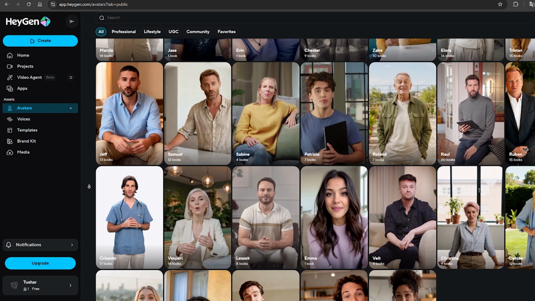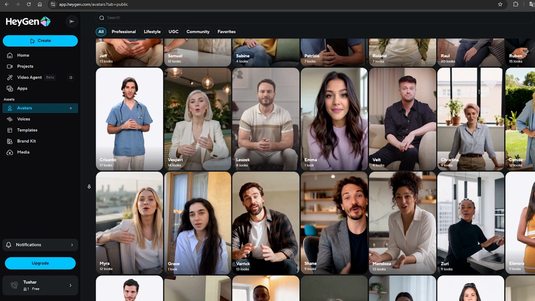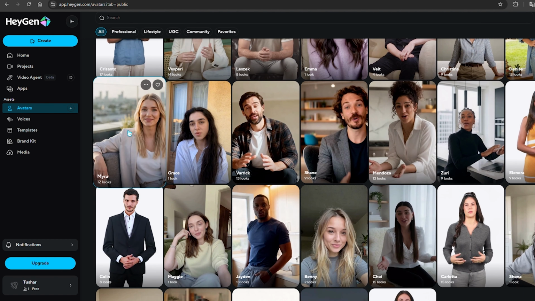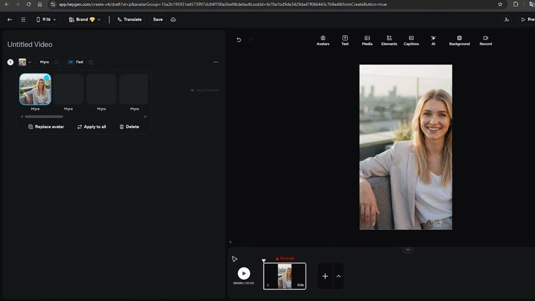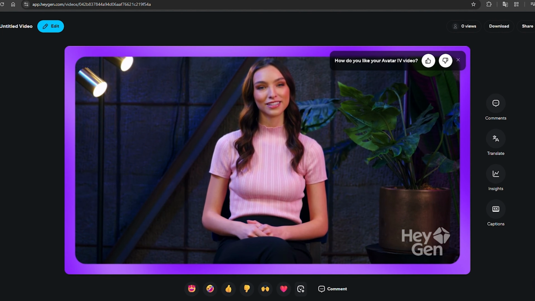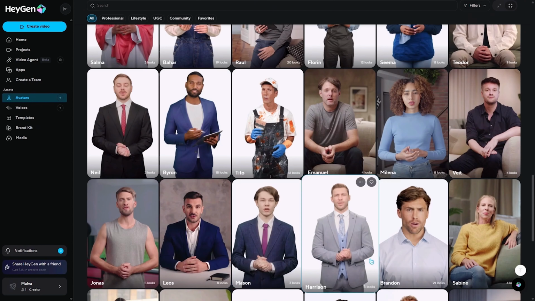You can also choose from different expressions to ensure the avatar's demeanor aligns with your script's tone. The key is to select an avatar that feels authentic to your message. Your chosen AI avatar will become a consistent, recognizable element of your brand, so choose wisely.